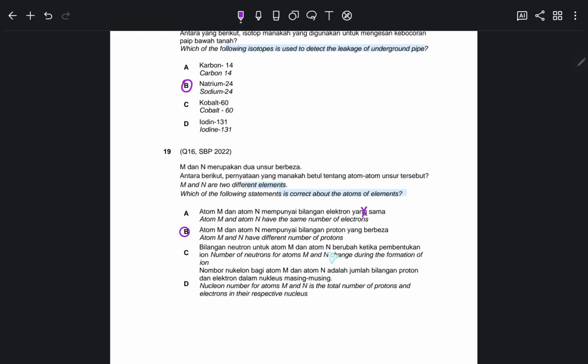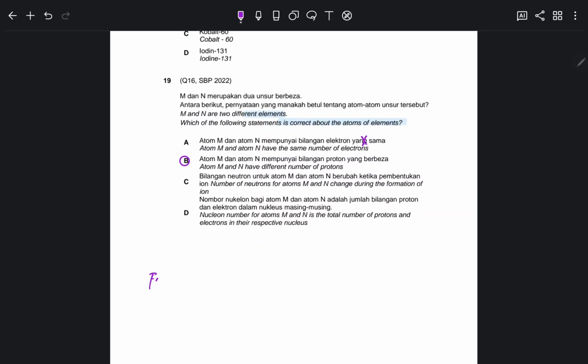Neutrons of M and N change when ions form. Okay, remember when ions form, the change is only in the number of electrons. Let's say when it is an atom, it might have 17, so when it becomes an ion, it might have 18.